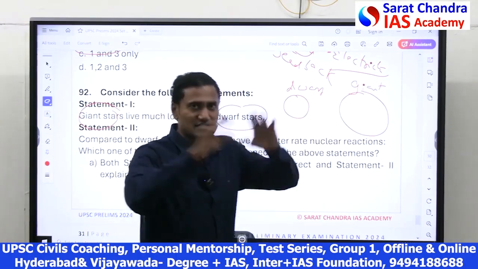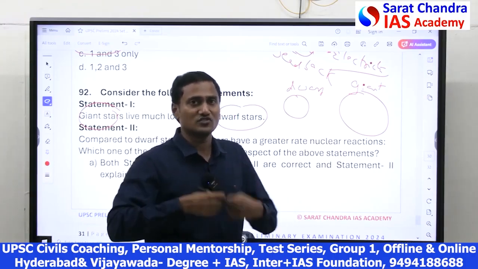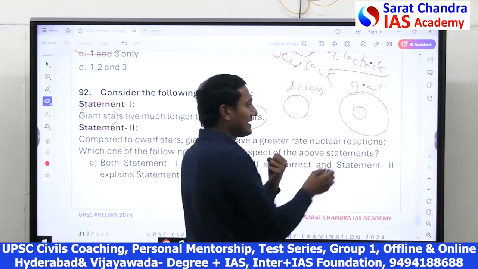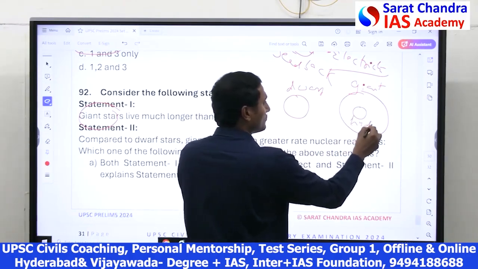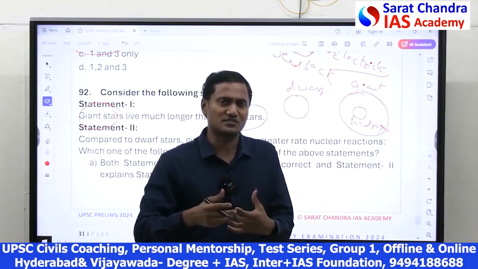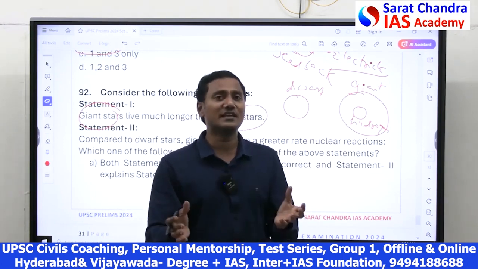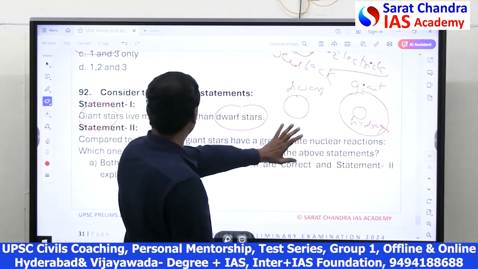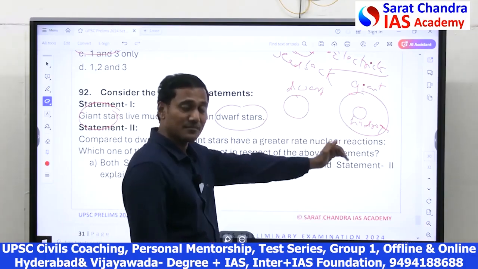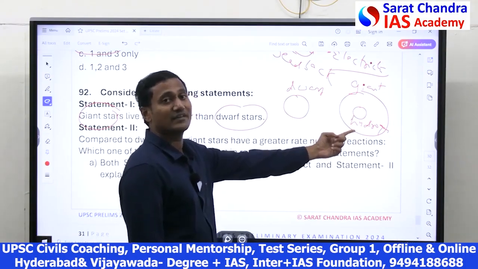Now, a giant star is bigger, and more nuclear reactions undergo in the core of the giant star that contains the fuel, mostly hydrogen fuel. The core hydrogen fuel is consumed very fast in the giant star. So it exhausts very quickly, and this star lives for lesser time than a dwarf star because of the fast consumption of core hydrogen fuel, quick exhaustion.